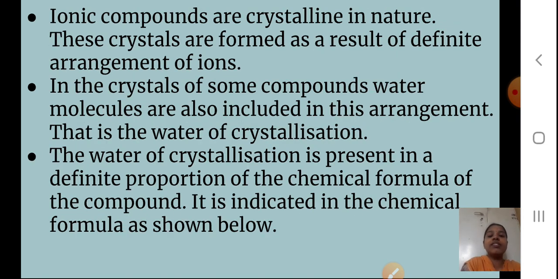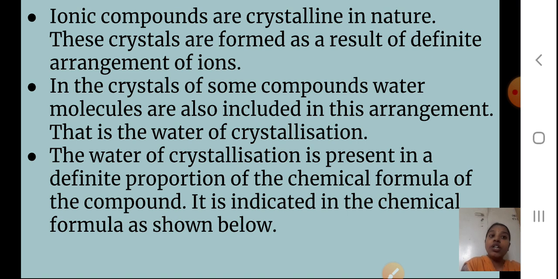Ionic compounds are crystalline in nature. Now you have studied about ionic compounds. Yes, NaCl, the best example. These crystals are formed as a result of a definite arrangement of ions. For example, if I take NaCl, Na+ and Cl- ions are arranged very particularly in this crystalline structure. In the crystals of some compounds, water molecules are also included in this arrangement. Now in NaCl you don't have water. You can't see water in the structure. But in some compounds you can see that water is also added in their crystalline structure.